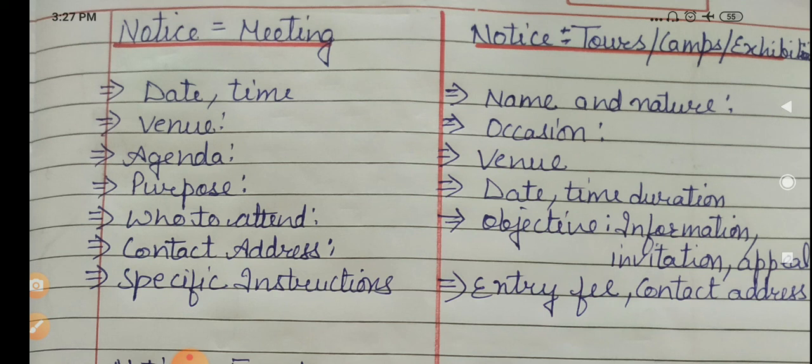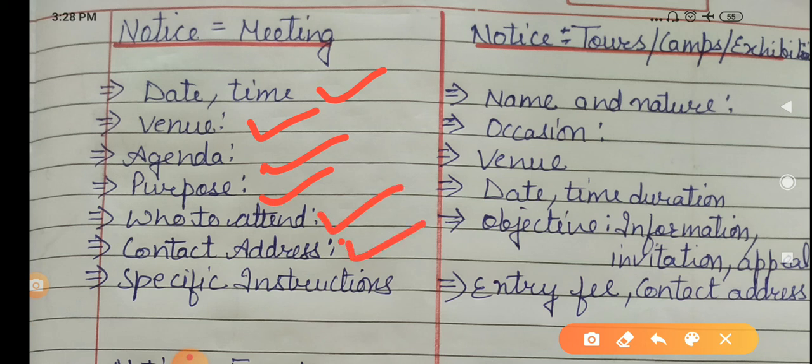Okay, on which address those people can contact you. Then if you want to give any specific instruction, so for the notice of meeting you have to mention date and time, venue where meeting will be held, what is the agenda of meeting, what is the purpose of meeting, who can attend the meeting. Okay, what is the address, you can give the address where they can contact, where they can take or seek more information from you, and if any such specific instruction is there, you can also give in the meeting notice.